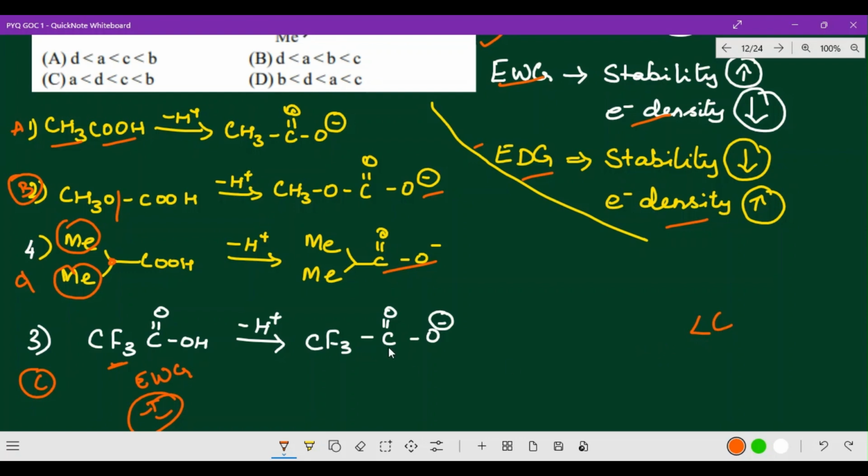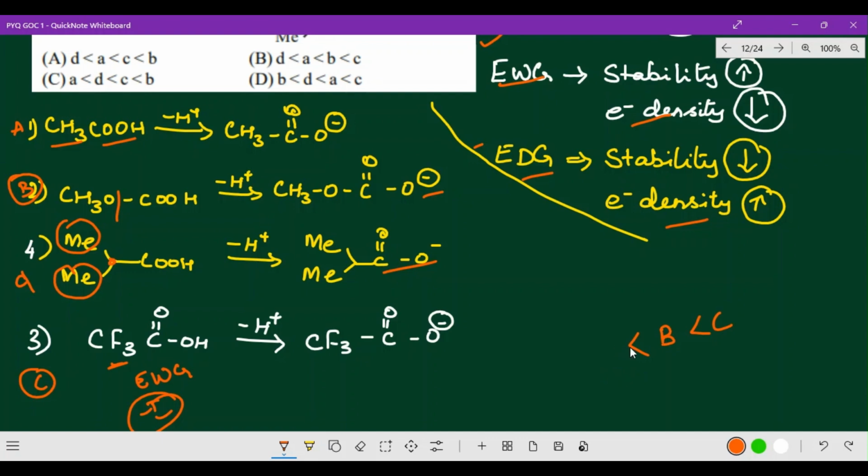And the next one, whom you will give the vote, in increasing order. So the next highest is actually B, CH3O. That means methoxide ion, a methyl group is there, an electron donating group. So B is the second highest, and the next one in increasing order, we have to put it in this way.